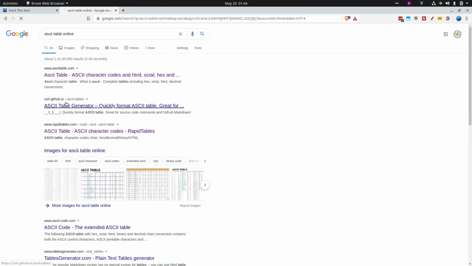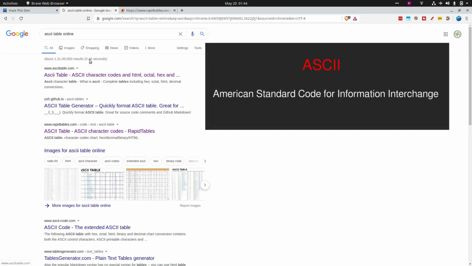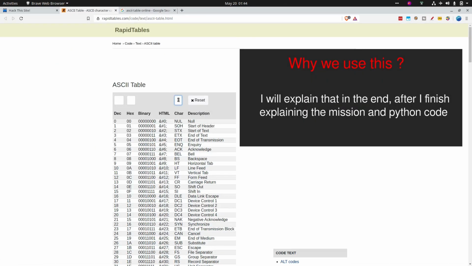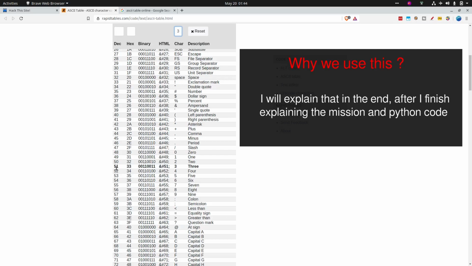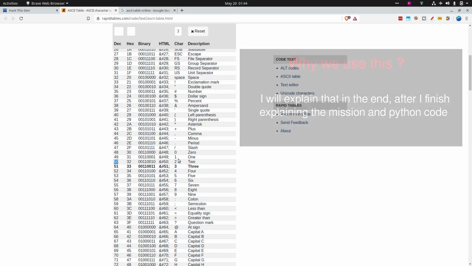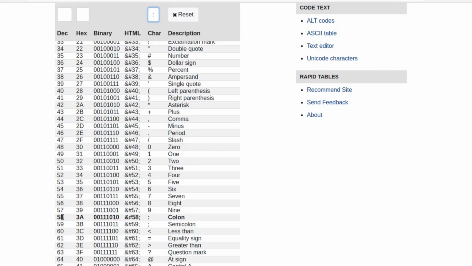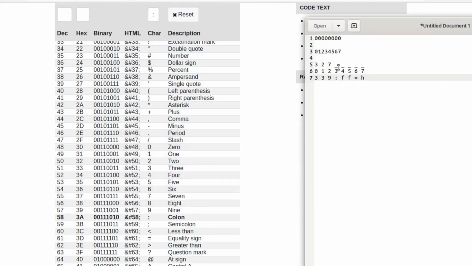So the ASCII table is basically converting these to a number. So let's check this one. If you write 3, the ASCII value of this is 51. And 51 shifted 0 characters backward is 51. 51 shifted 1 character backward is 50. So if we check the ASCII value for colon, it's 58. And what we need is 3 characters backward. So 58 minus 3 is 55. So here it would be 7 again.